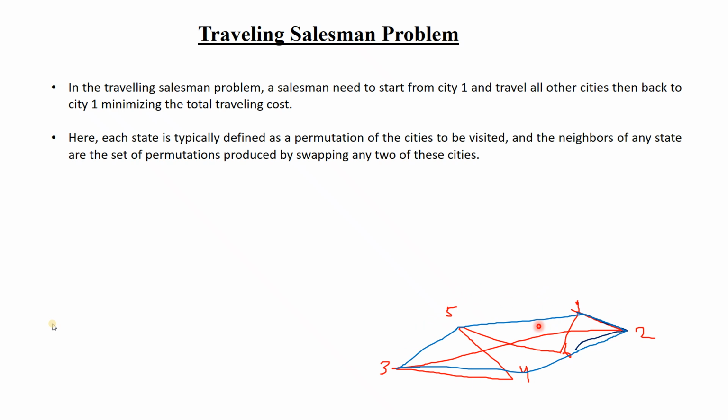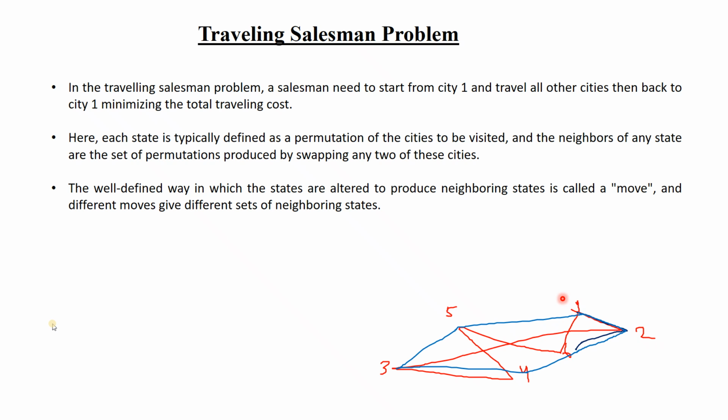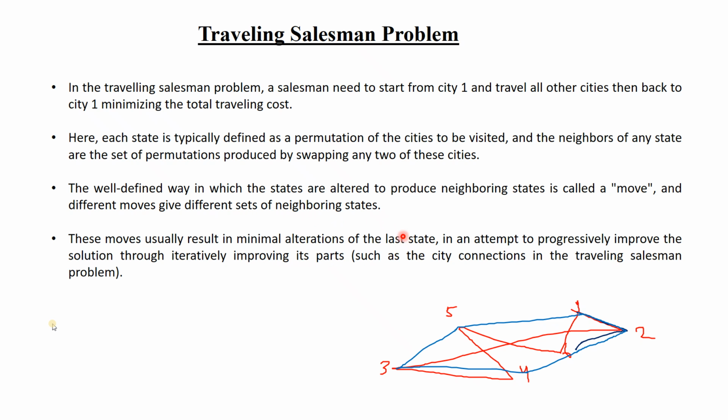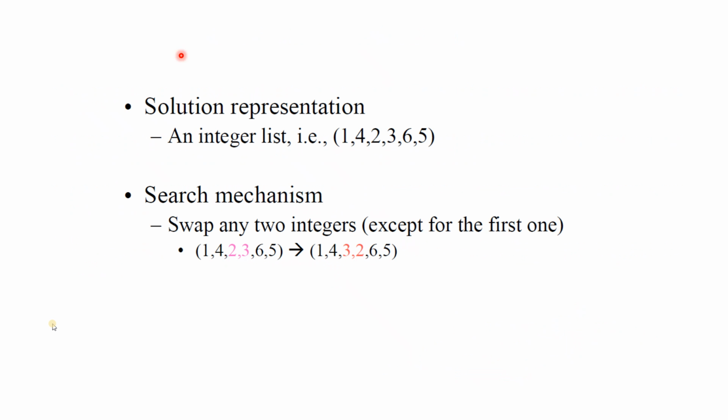Then again we will start with another route. In this way we will continue. So what we are doing in between is swapping some cities. At first we traveled 1 to 2, 3, 4, 5, 6. Now we are taking 1 to 2, but instead of 2 to 3 we are taking 2 to 6. That means we are swapping some states in between, which is called a move. A well-defined way in which the cities or states are altered to produce neighboring states is called a move, and different moves give different sets of neighboring states.